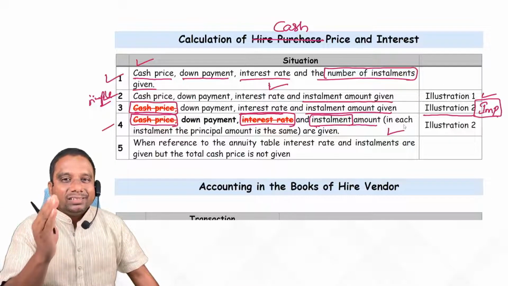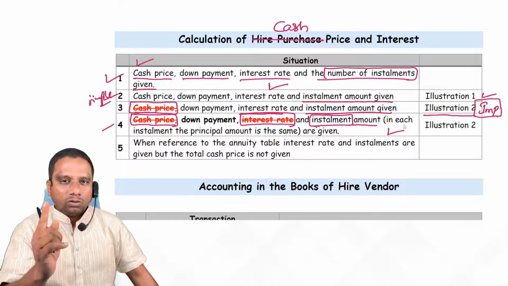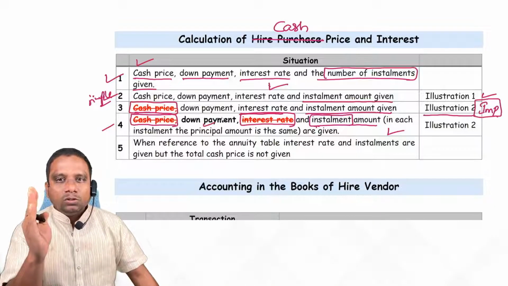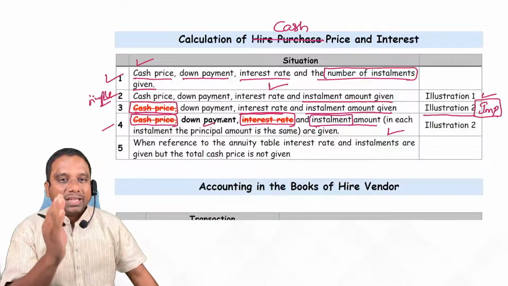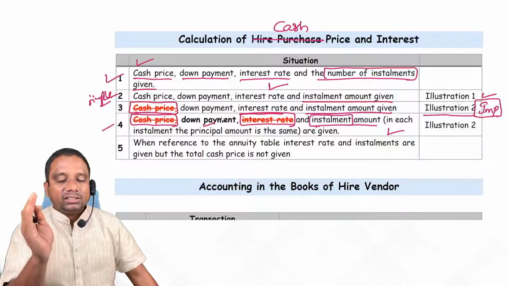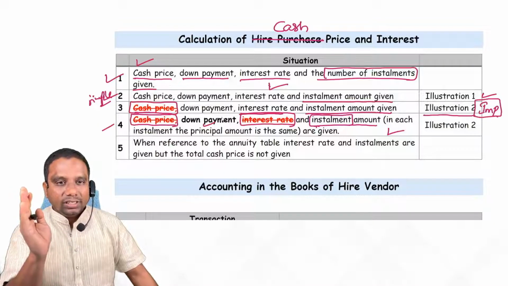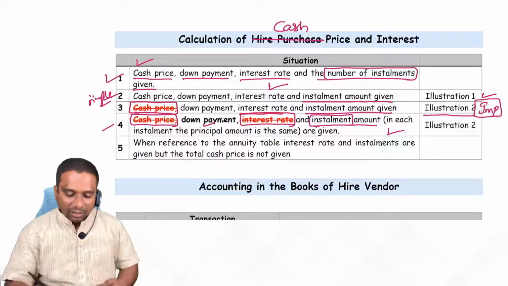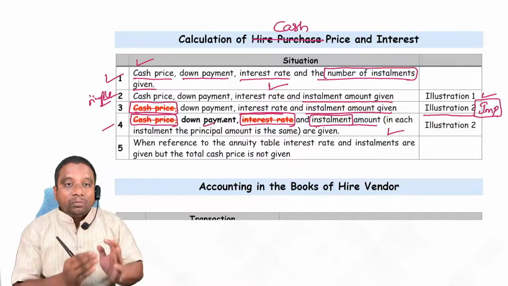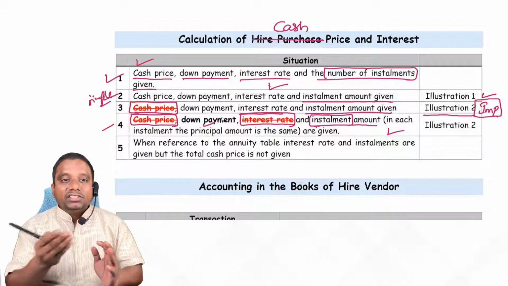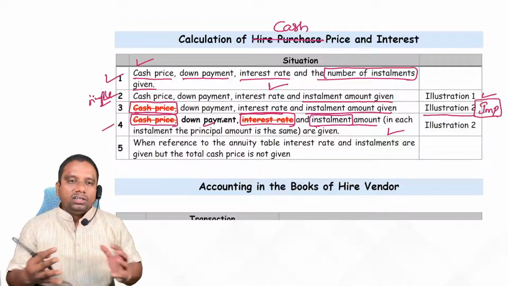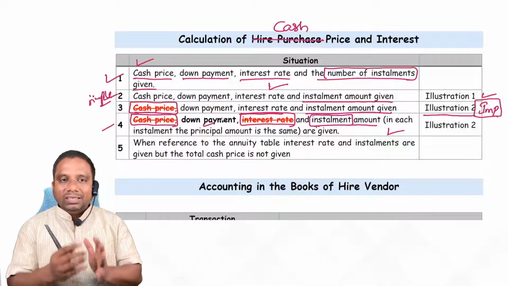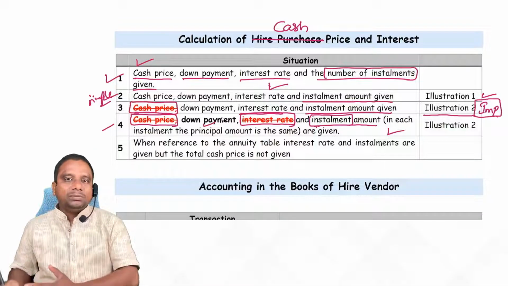What is that? They simply give you the installment amount, and the down payment also. They don't give you the cash price and they didn't give the interest rate either. In this case, observe carefully whether the principal amount included in each installment is the same or different. If the principal amount included in each installment is the same, then this concept applies.